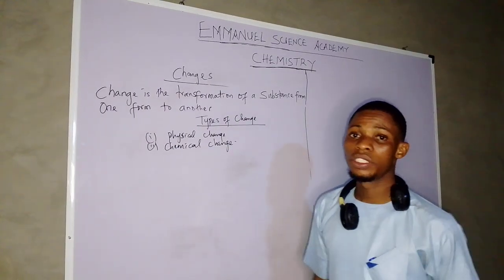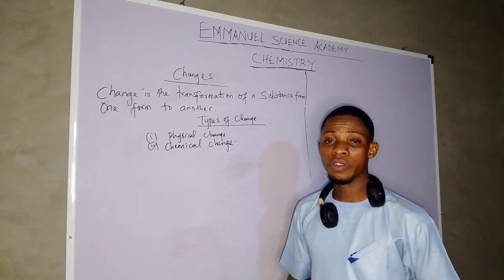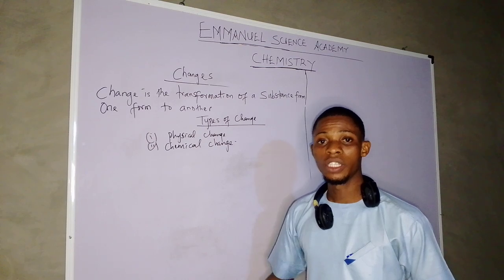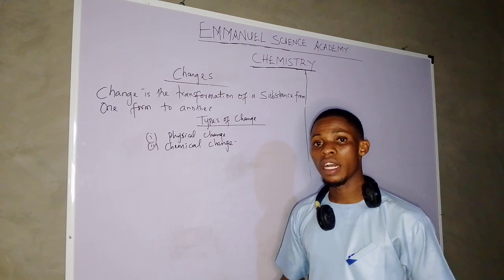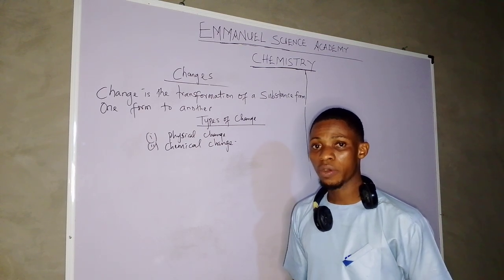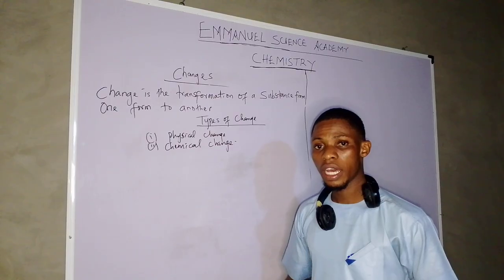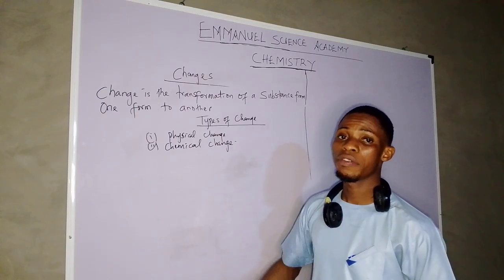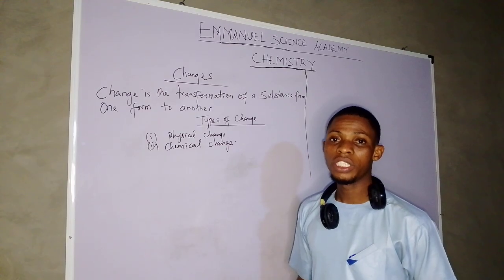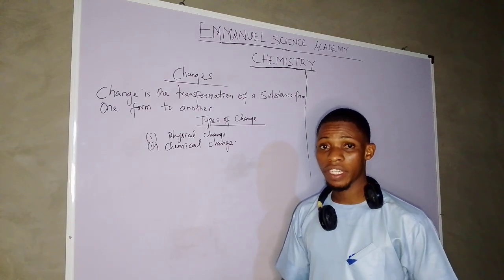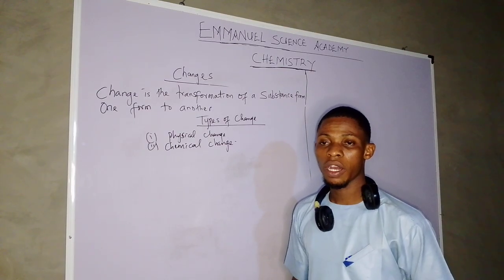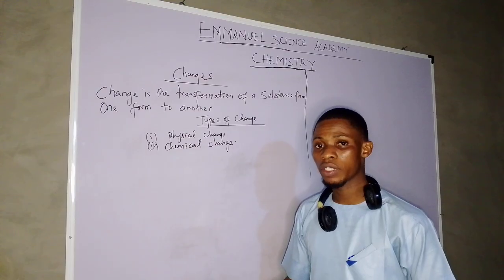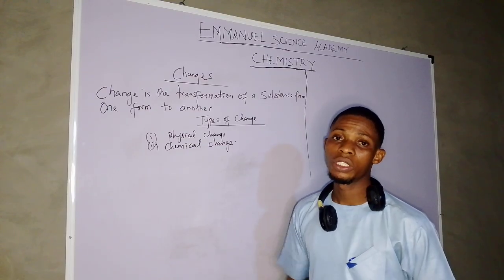What is physical change? Physical change is the type of change in which no new substances are formed. Physical changes are easily reversible. There are no chemical reactions under physical change.